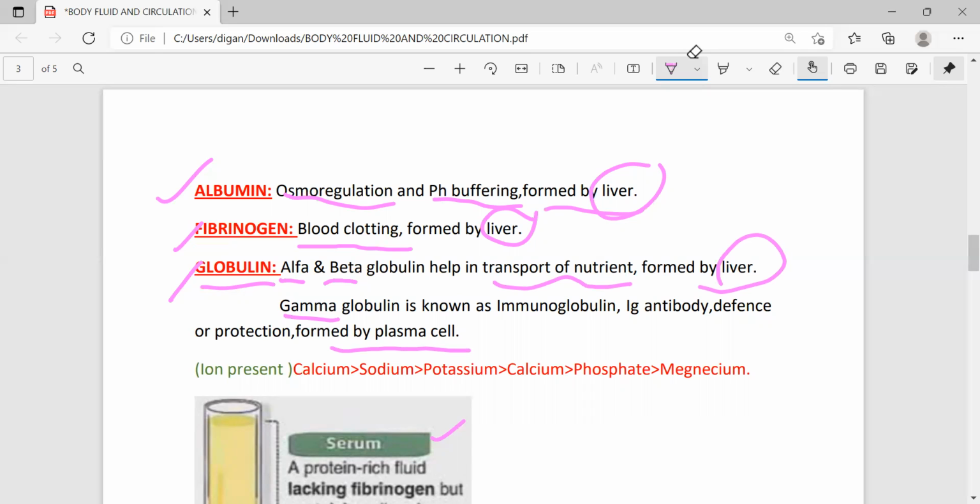Gamma globulin is known as immunoglobulin because it forms antibodies and gives protection or defense in the body.